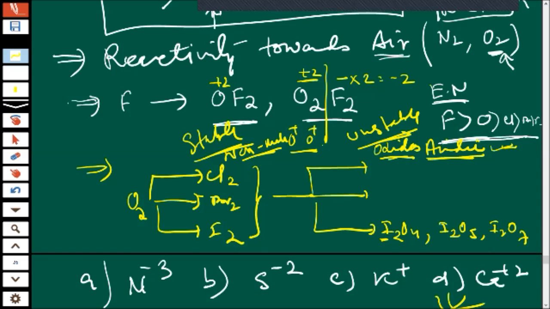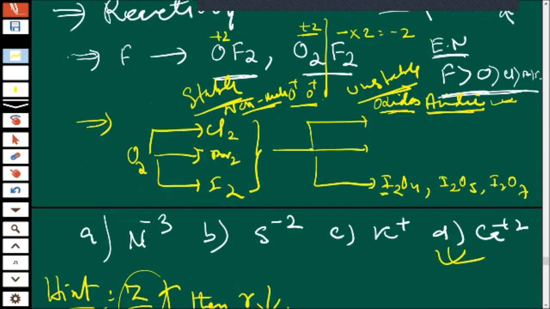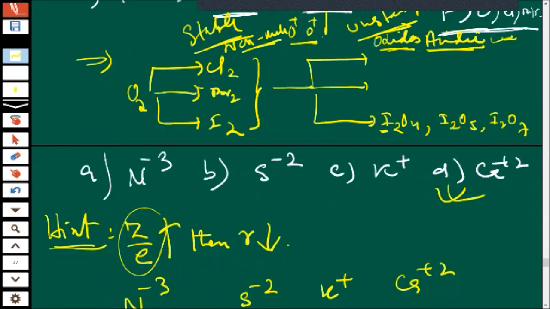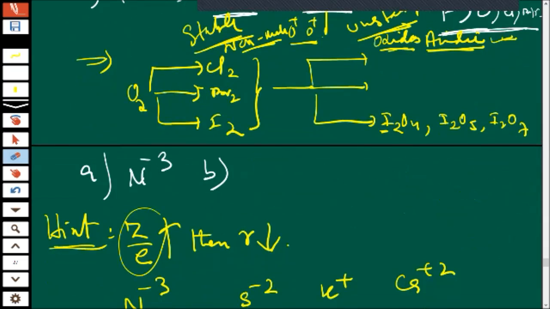Tell me here, for all these three oxides of iodine, what is the oxidation state of iodine in every case?